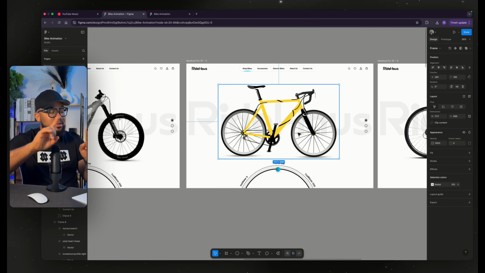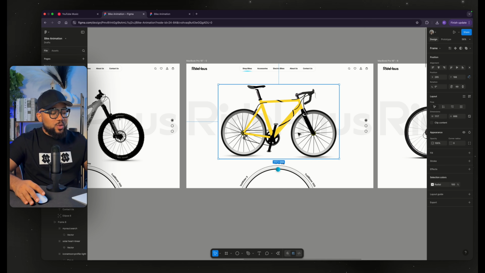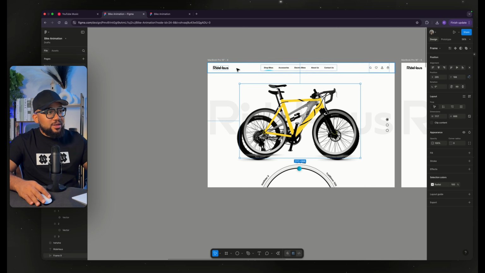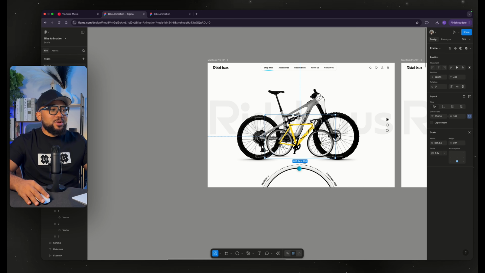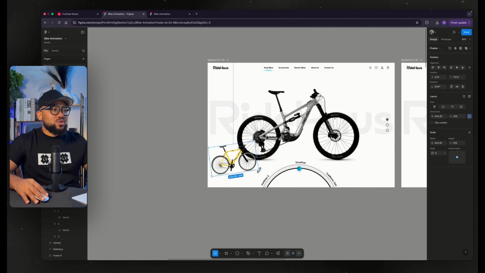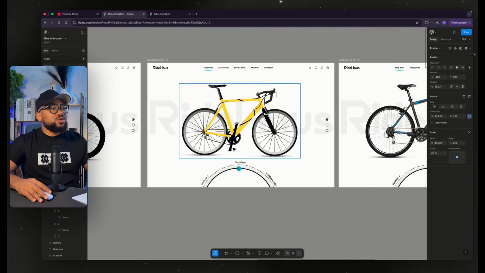So for this one that is coming in, we're going to copy it and paste here. Then we're going to click here and reduce. Oh, sorry guys, I need to resize it. So scale it down because it's framed. I'm going to scale this down, bring it here, then twist it a bit, and that's it. Because we want it to follow this circle pattern. So take this off the screen and we're going to do the same thing here.